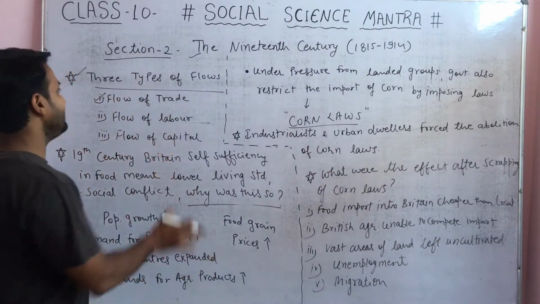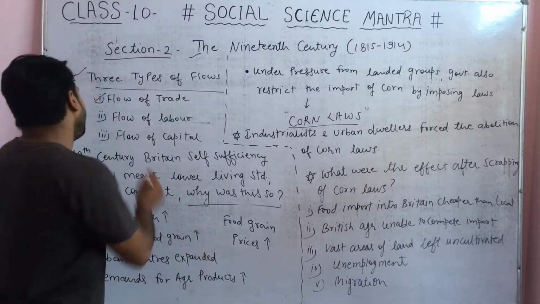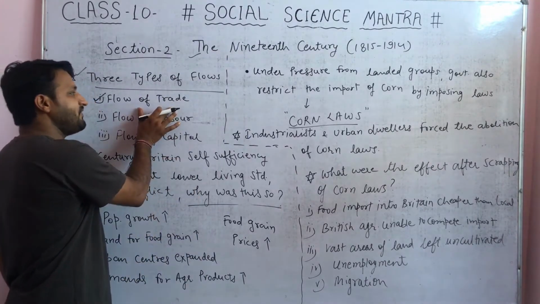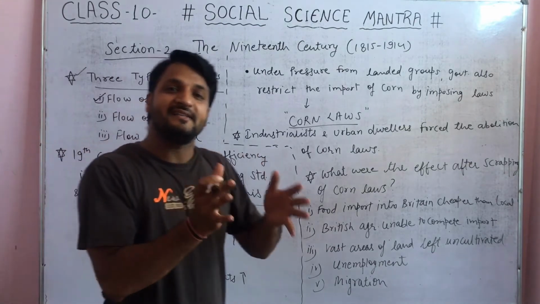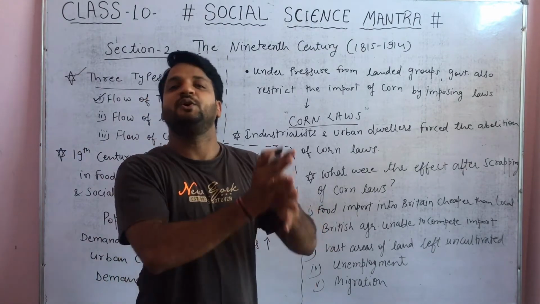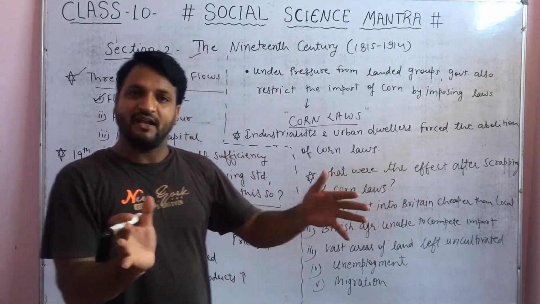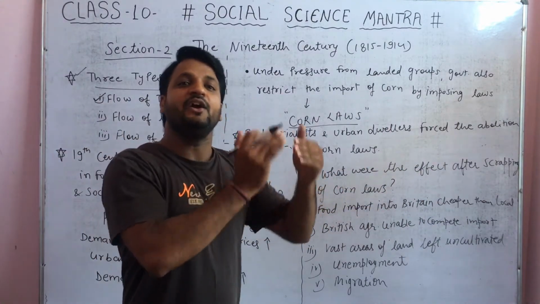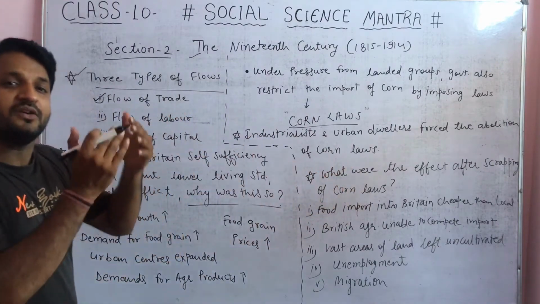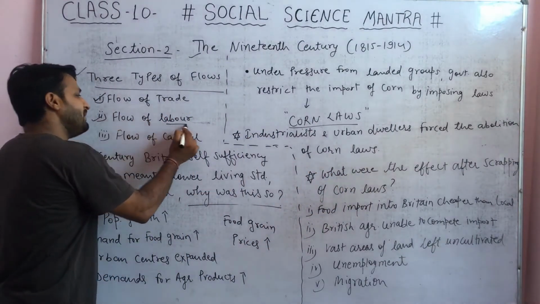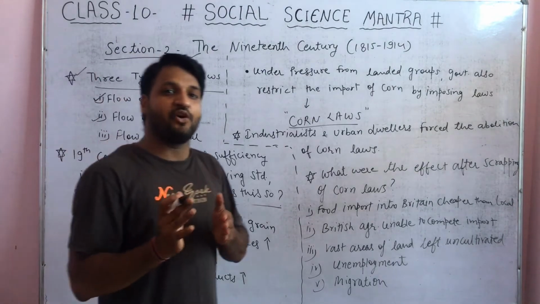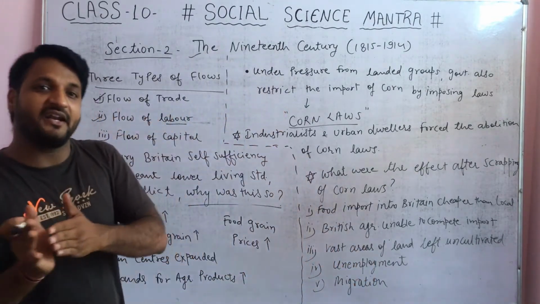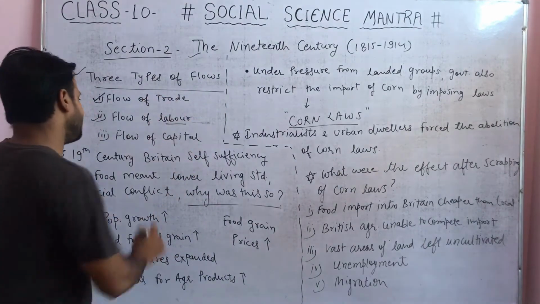So we start with the three types of flows that were prevalent at the time. The first one was the flow of trade. It means goods and services were exchanged to all parts of the world. Between two different nations, multi-directional and unidirectional trade started to take place. Second, flow of labor: labor in search of employment, of a job, of better conditions, migrated from one nation to another.